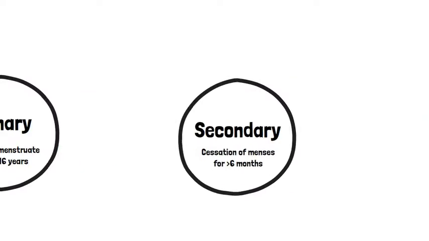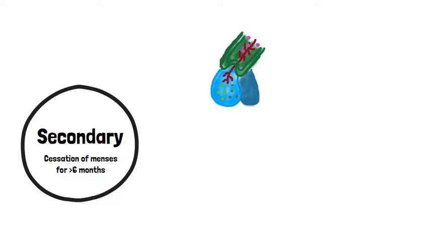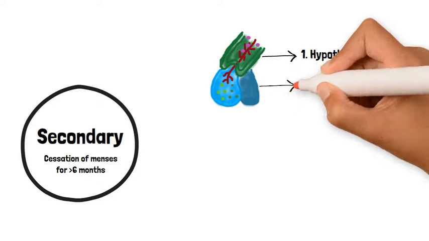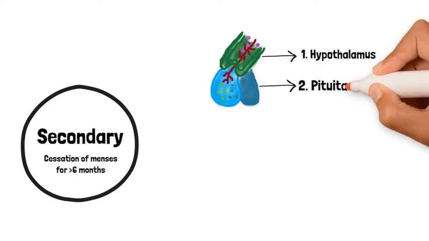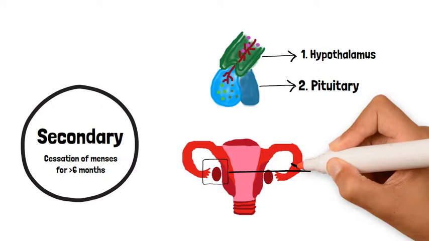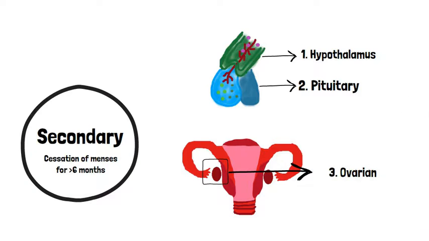Secondary amenorrhea can be split into disorders of the hypothalamus, disorders of the anterior pituitary, and finally disorders of the ovaries. We will now focus on disorders of the hypothalamus.